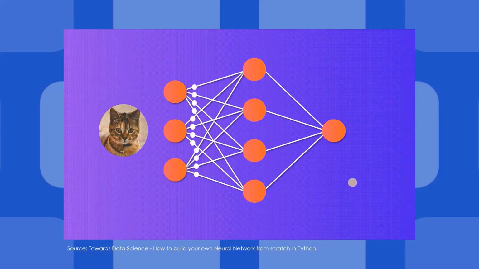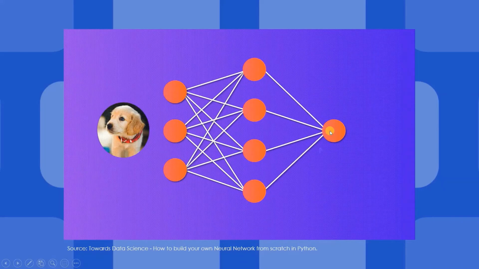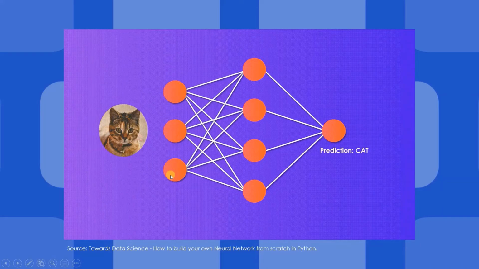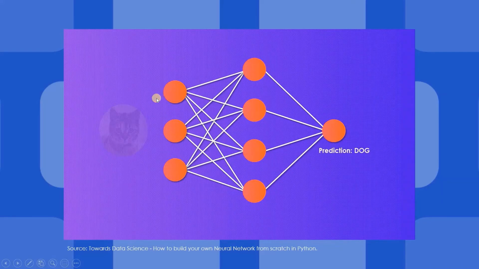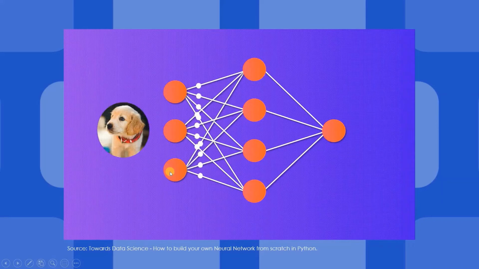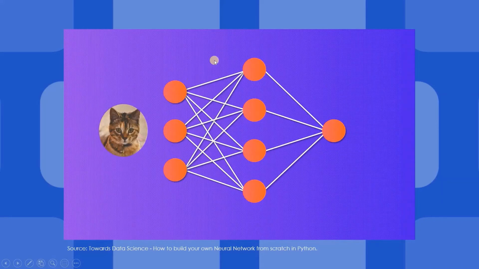So you can see this animated image. What is happening is, this is the input layer, this is the hidden layer, and this is the output layer. So binary, right? It can either be a cat or a dog. So we are passing in images of a cat, for example. Then we are passing these values from this input layer. In this input layer, it can be anything. For example, it can be ears, this can be color, this can be eyes, or these are just the features of that particular image. We're passing in these variables, or you can say data, as input, and over here we are doing some kind of manipulation, and we are passing it to the hidden layer.